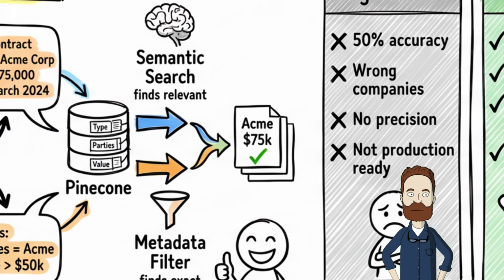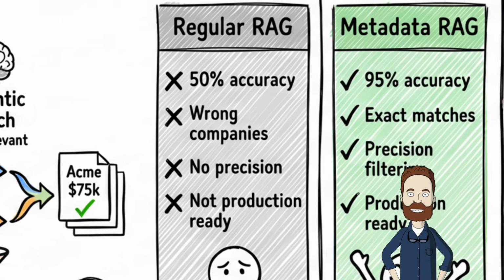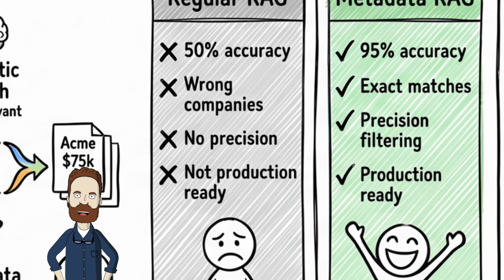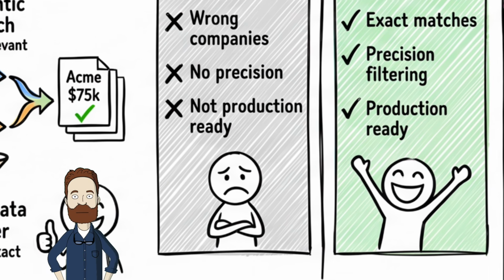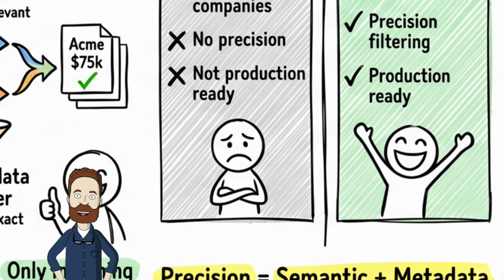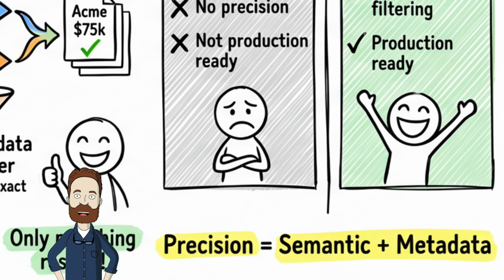The result? You ask for Acme contracts over 50K, you get Acme contracts over 50K. Not random companies, not $5,000. Exactly what you asked for. Wild, right? Actually getting what you asked for.